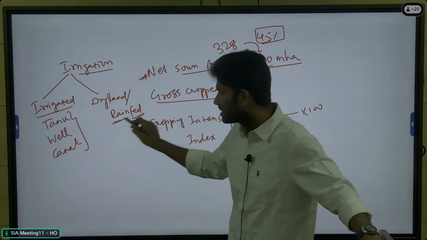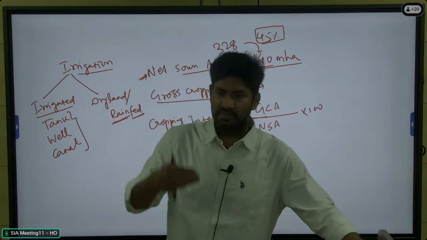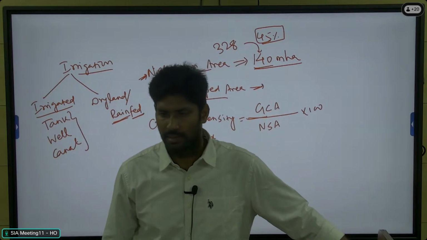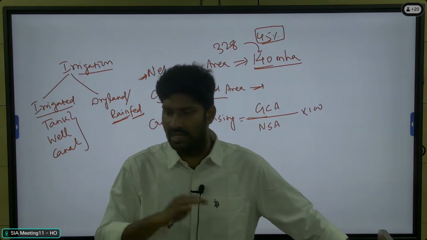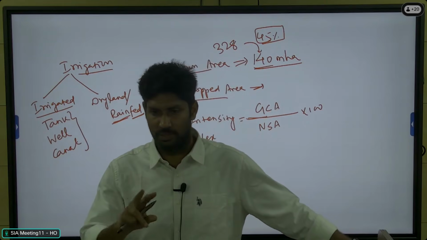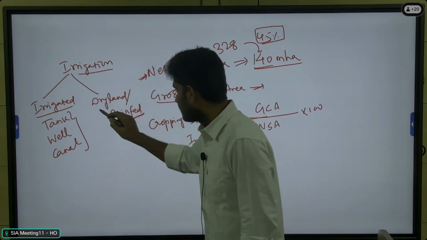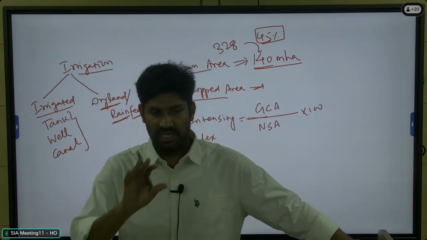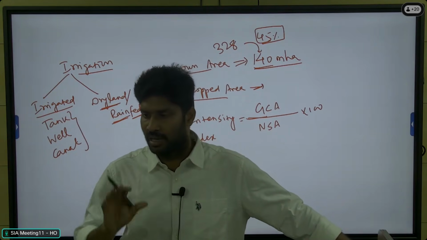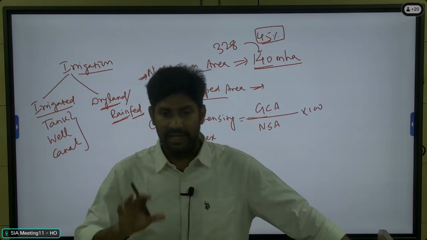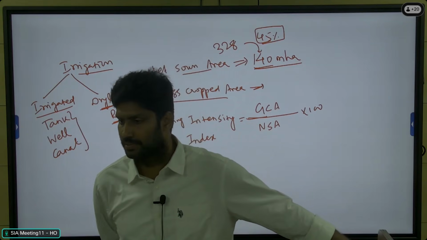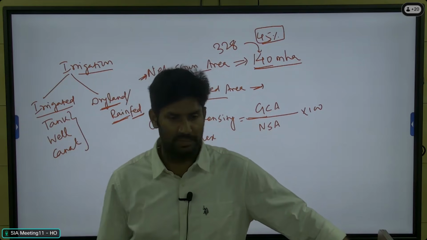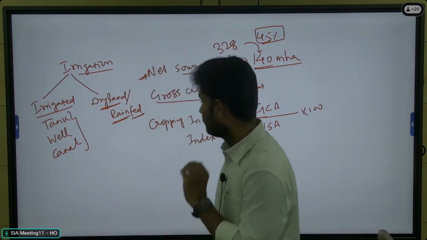Whereas in the other case, monsoon rainfall is the only source of water for agriculture. India has two major monsoons, the southwest monsoon and the northeast monsoon. In those areas, the farmers depend only on the monsoon rainfall for agriculture, and that agriculture is called dryland or rainfed agriculture, and the farmers are called dryland farmers or rainfed farmers. So these are the two important types of agriculture based on irrigation availability. But now, for example, in India,